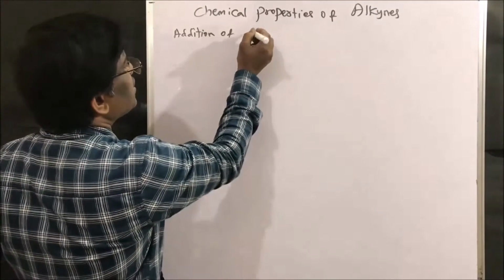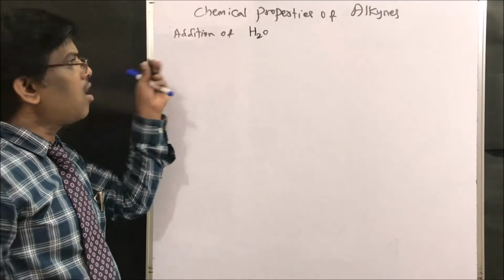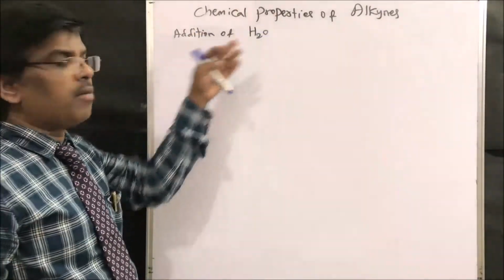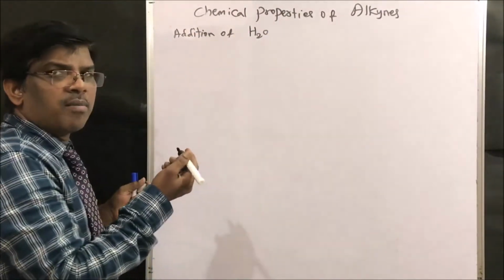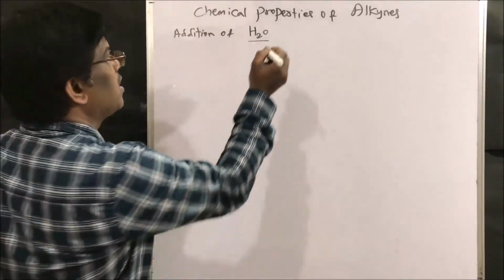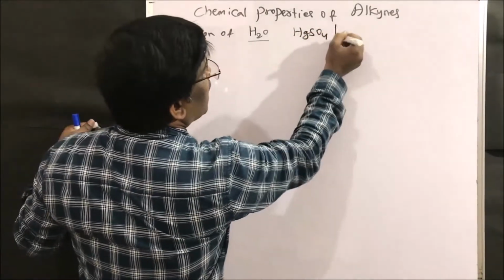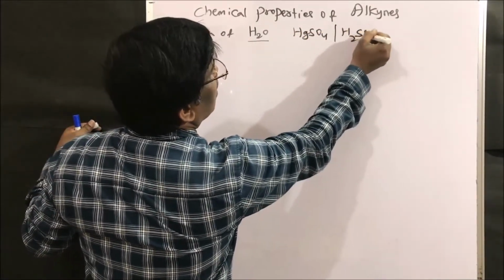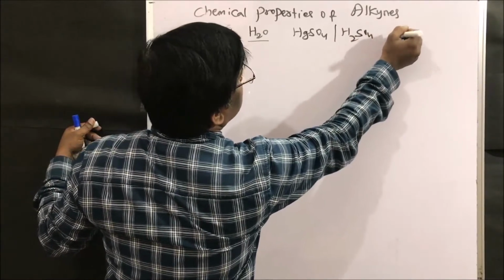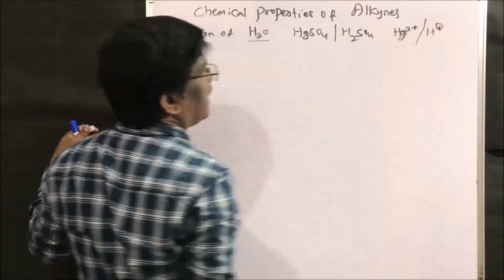Yes friends, next, addition of water. Usually alkynes are insoluble in water. Then how are these compounds going to react with water? Let us see. We use mercury sulfate in the presence of dilute sulfuric acid, or you can write it as Hg2+ and H+. This way also you will get it.